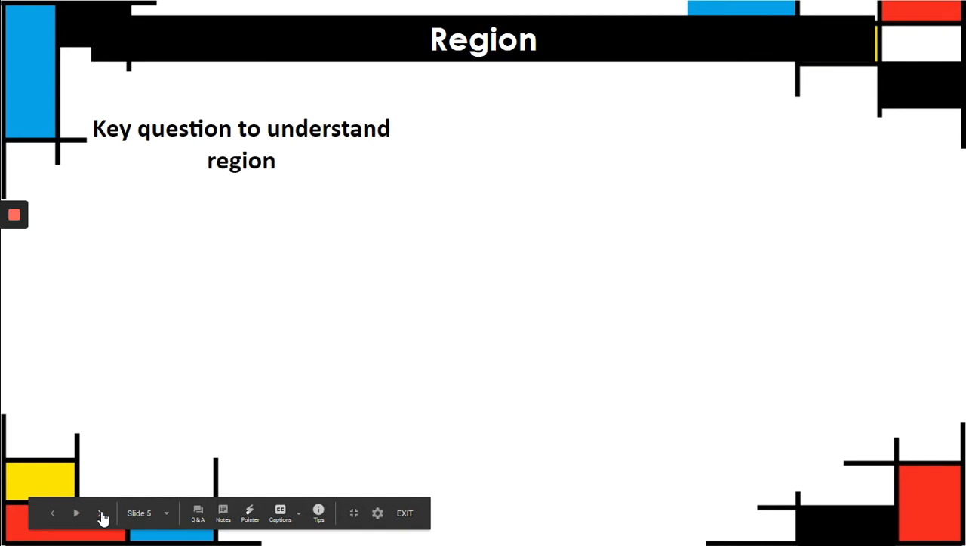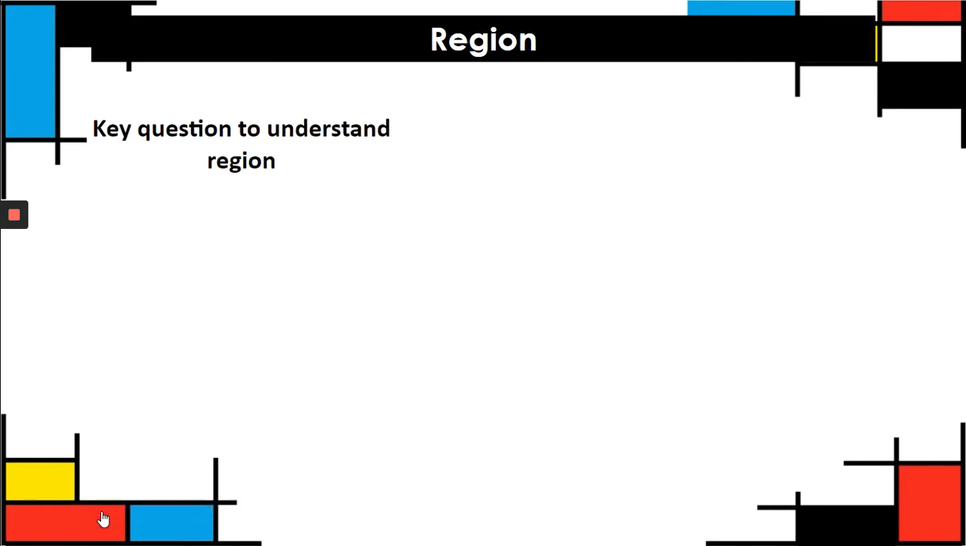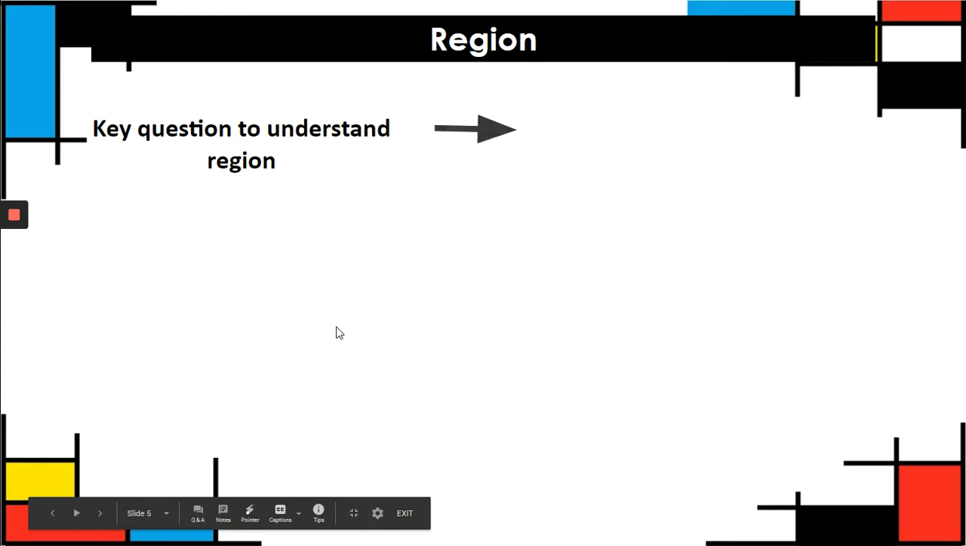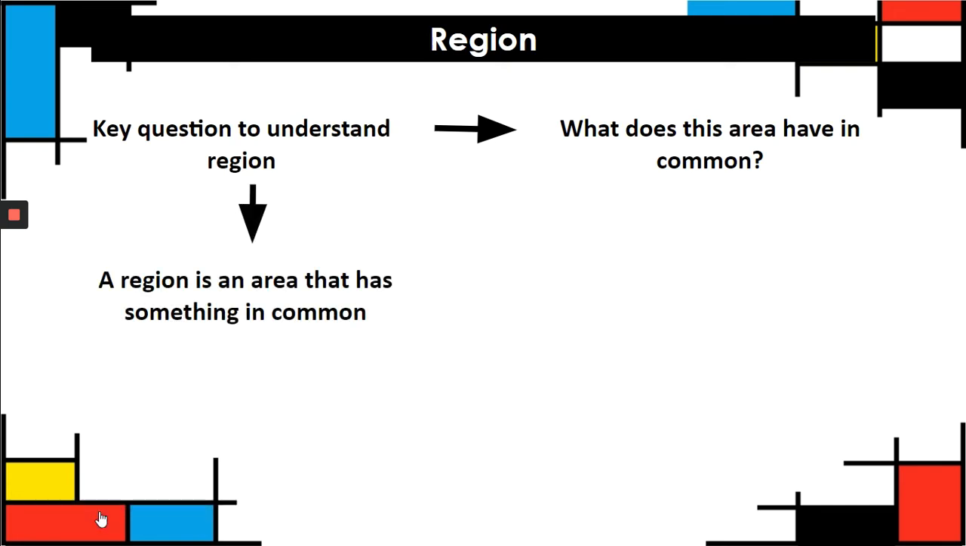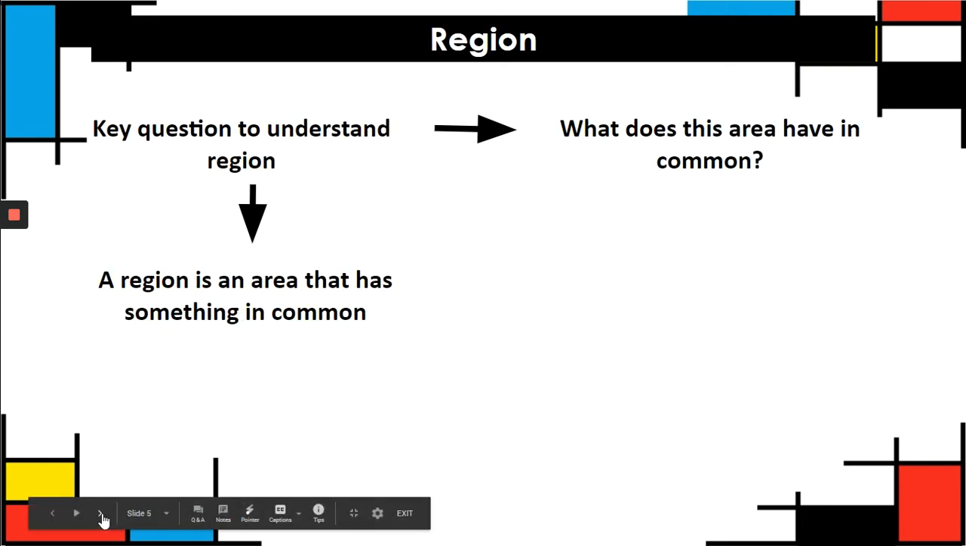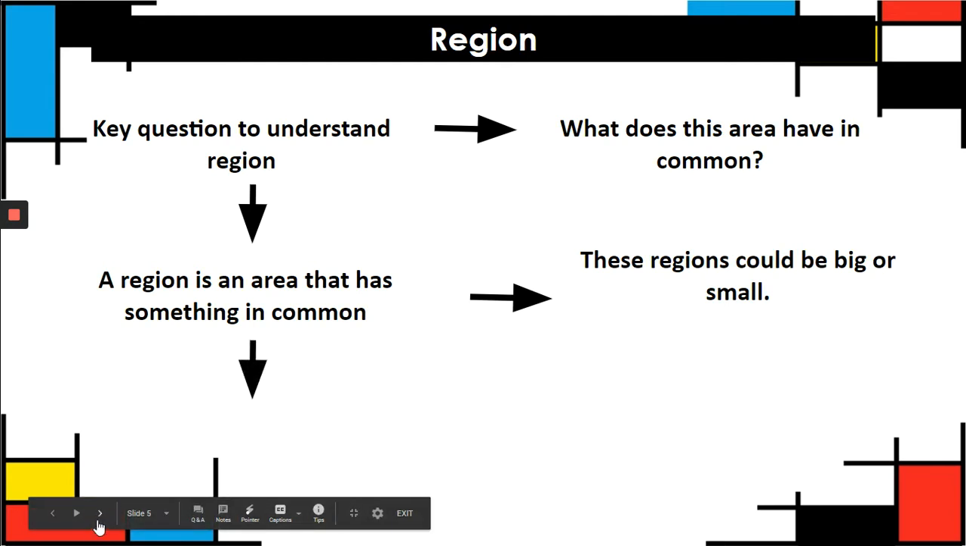Let's explore region. In order to understand region, you need to know this question. What does this area have in common? Also, region is an area that has something in common. And these regions could be big or small. There's also three types of regions: